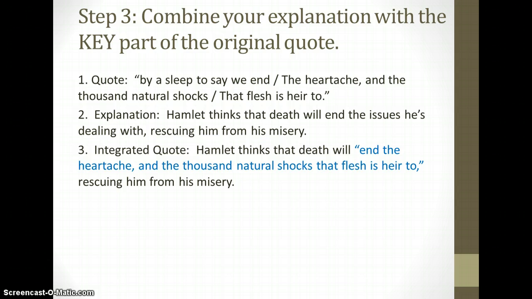You notice in black are the words that I've kept from my explanation. Hamlet thinks that death will ... rescuing him from his misery. The blue is the key part of the quote that I chose. "End the heartache and the thousand natural shocks that flesh is heir to." The whole sentence reads, Hamlet thinks that death will end the heartache and the thousand natural shocks that flesh is heir to, rescuing him from his misery.